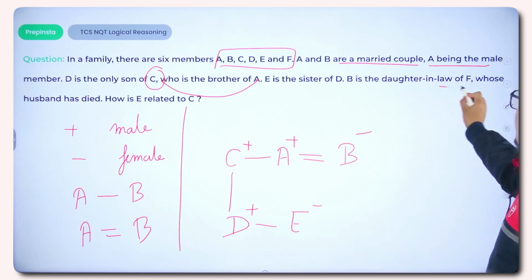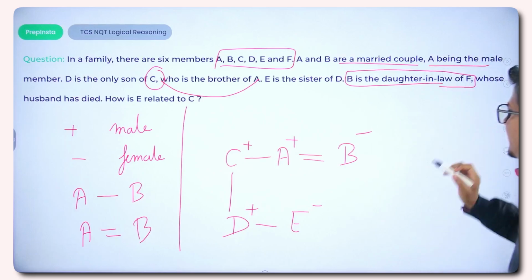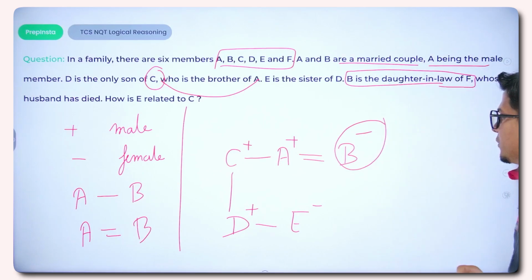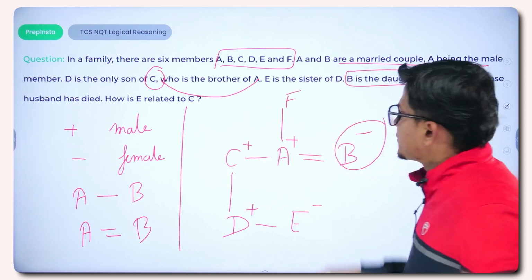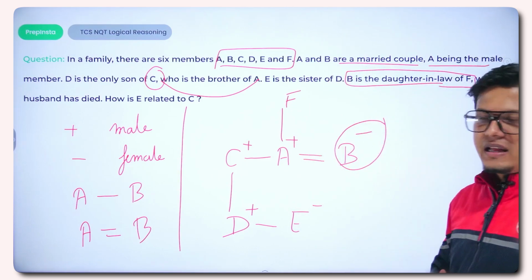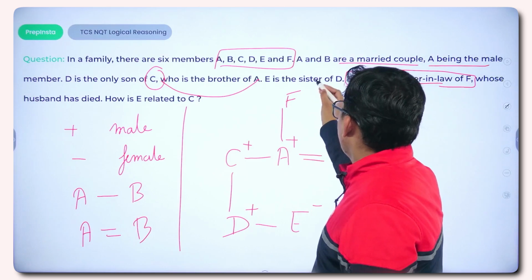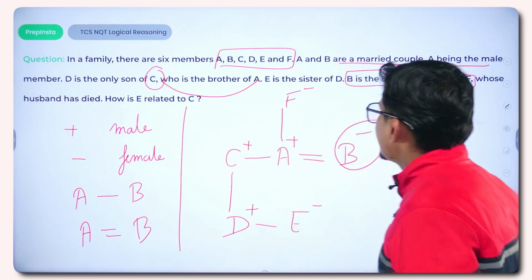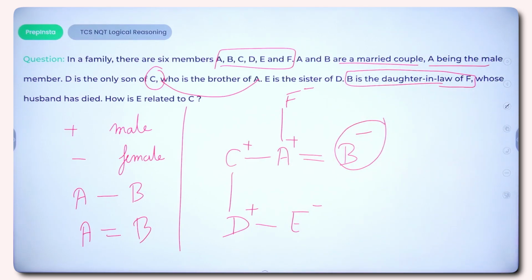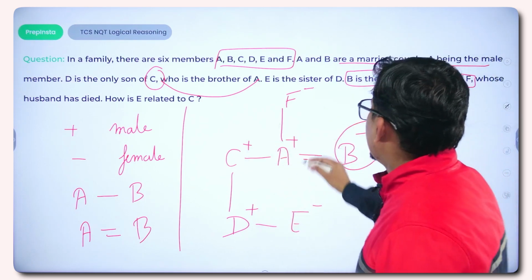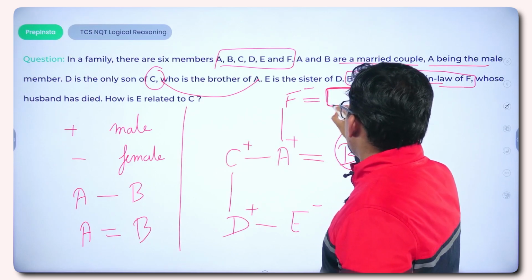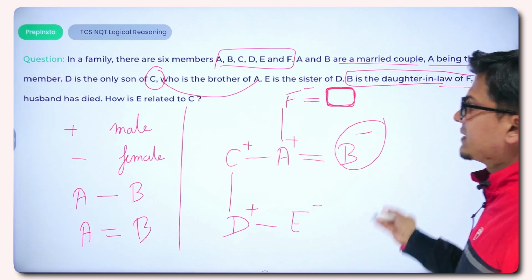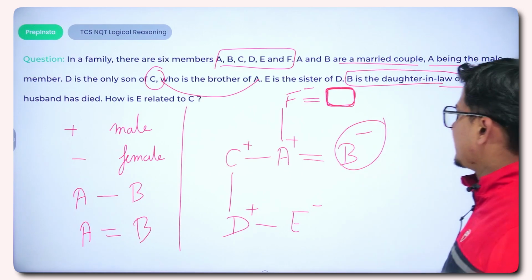B is the daughter-in-law of F. So B is the daughter-in-law. That means F is the mother of A. So F comes to the topmost level, and F is the mother, right? Why mother? Because B is the daughter-in-law of F, whose husband has died. This was the husband who has already expired, who has just passed away, right?